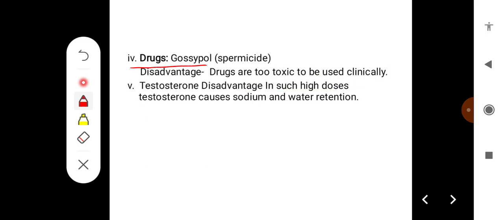Some drugs like gossypol, which is a spermicide, can be used. Disadvantage is these drugs are too toxic to be utilized clinically. Testosterone can also be used. Disadvantage of testosterone is that high doses of testosterone cause sodium and water retention.